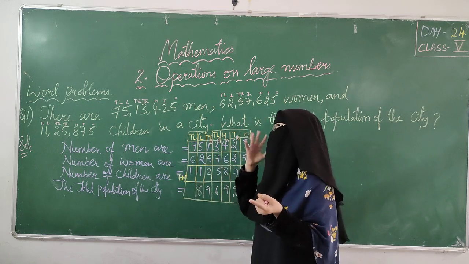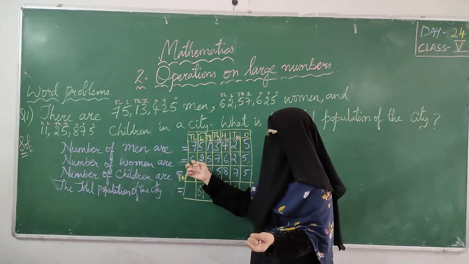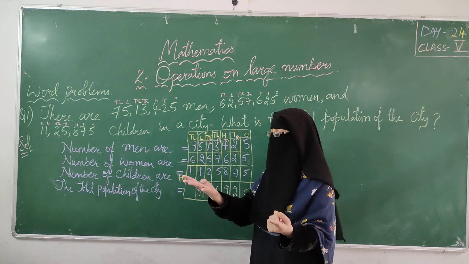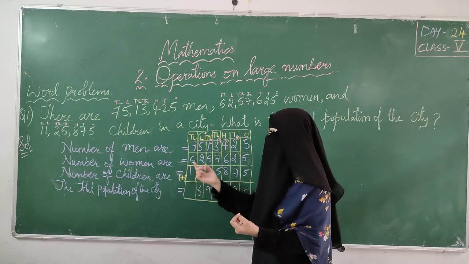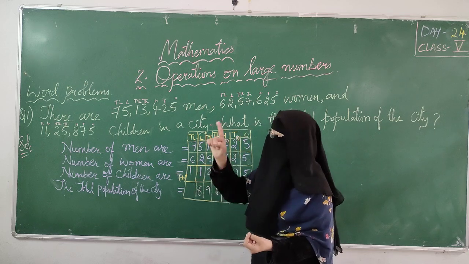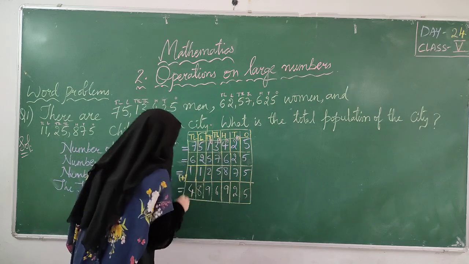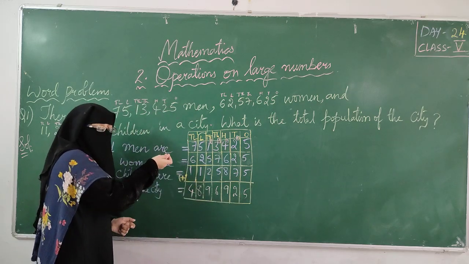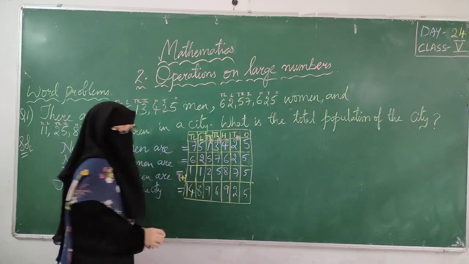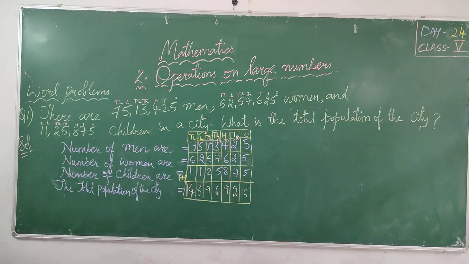I am keeping 7 in my mind, 6 on my finger because the next addend is 6. After 7, 8, 9, 10, 11, 12, 13. 13 in my mind, 1 on my finger. After 13, 14. Good. Shall I write 4 here with 1 carry? No, we are not having any other number. So that's why I write 14 here itself. Okay.